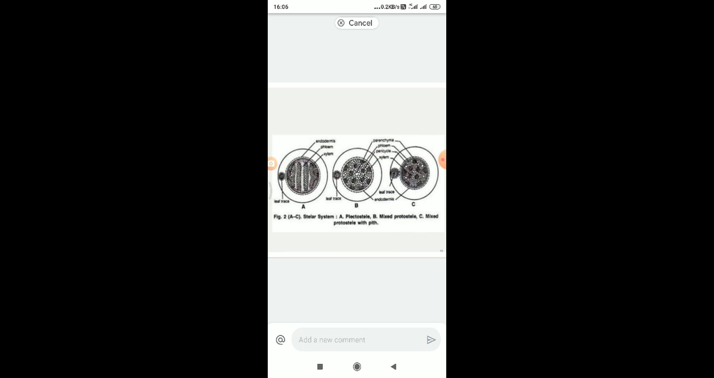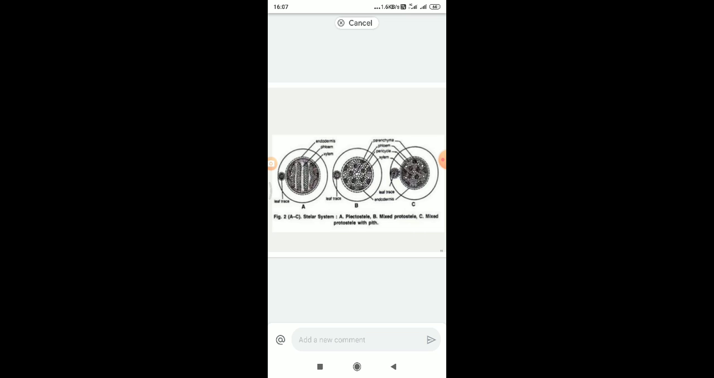In this diagram, A is plectostele, B is mixed protostele, C is the mixed protostele with pith. In this part, you can see the endodermis, pericycle, phloem. The phloem forms the total cylinder, and the xylem patches are embedded in that phloem part. That's why this is called the mixed pith stele.